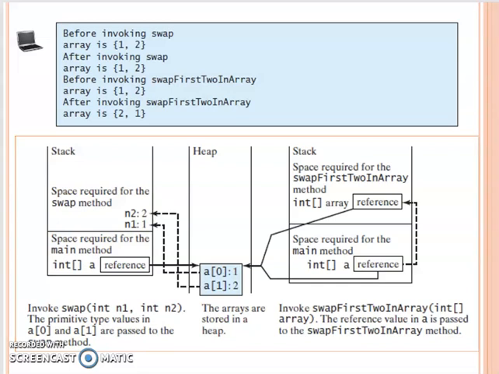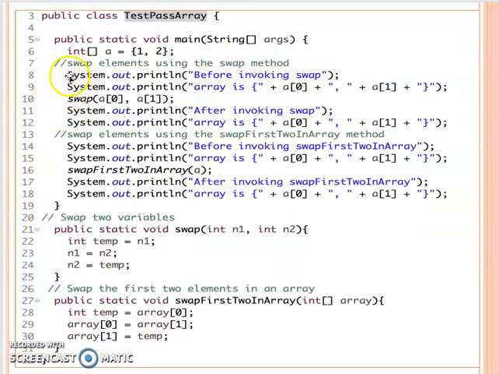After you understand this one, now I go back to see the first one. The first one, actually, we still call a swap function. But this swap method is what? You're passing n1 and n2. So remember, you are passing integers n1 and n2. Do you pass by reference or by value?